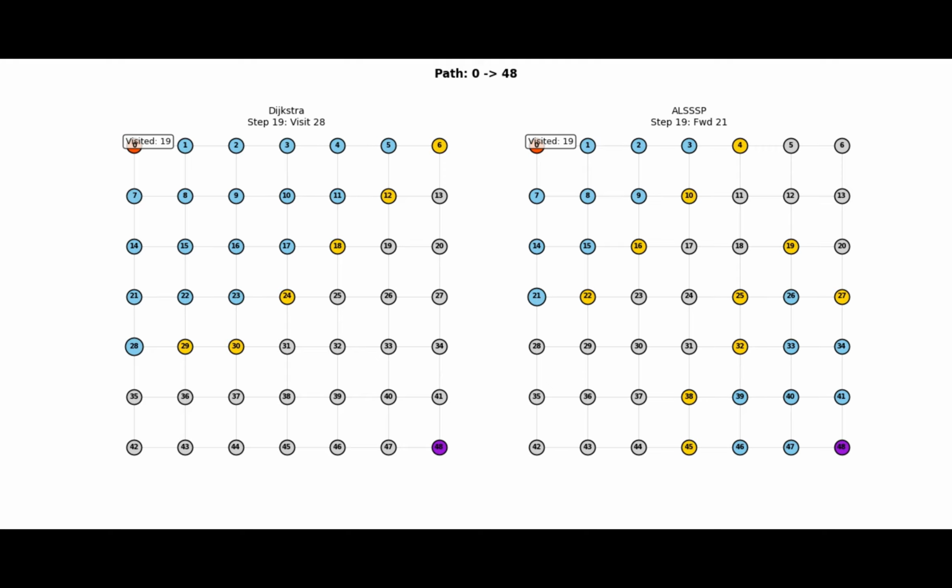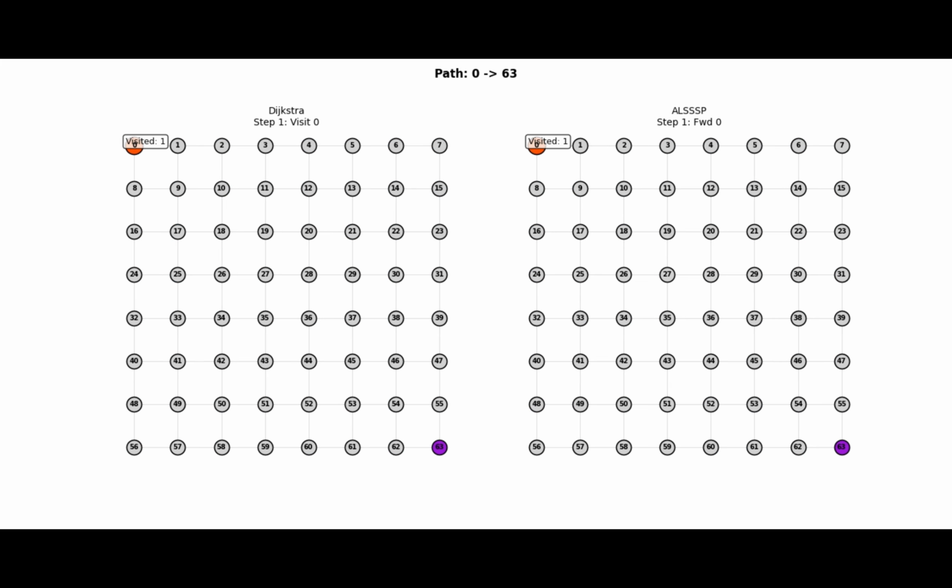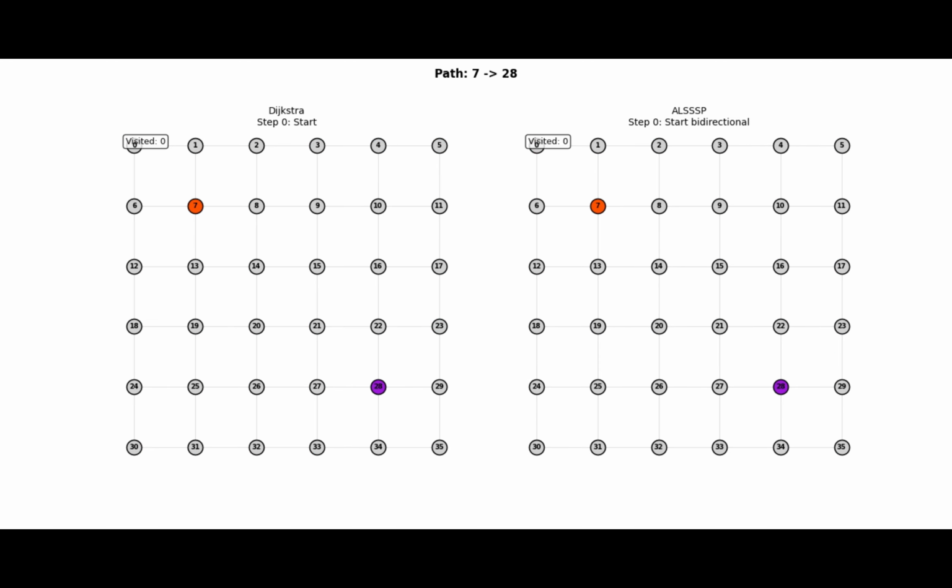Traditional Dijkstra searches from only one side, explores roughly 80% of the map, never learns from previous queries, and serves as our baseline for speed, while still delivering 100% accuracy. Turbo Dijkstra, in contrast, searches from both sides simultaneously, explores only about 20% of the map, gets smarter with every query it processes, runs 10 to 50 times faster, and maintains that same 100% accuracy. Same correct answer.